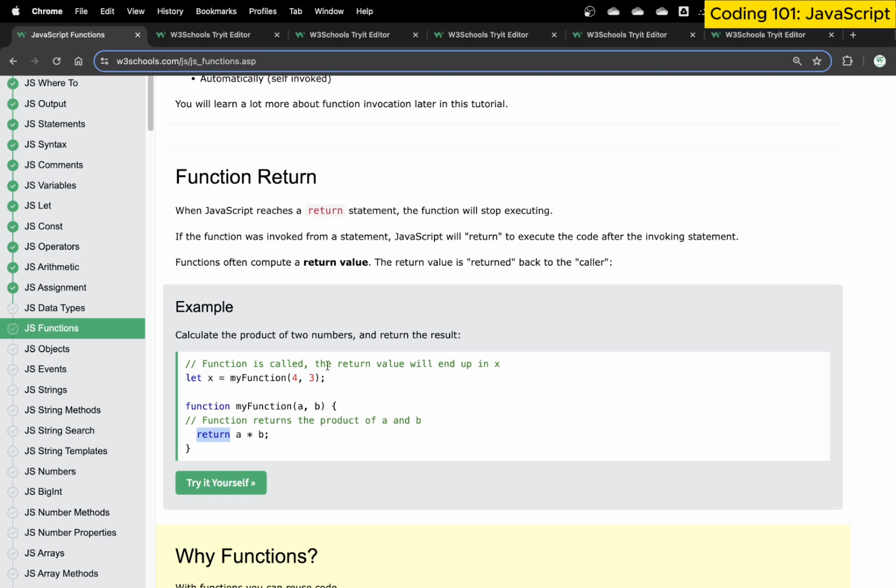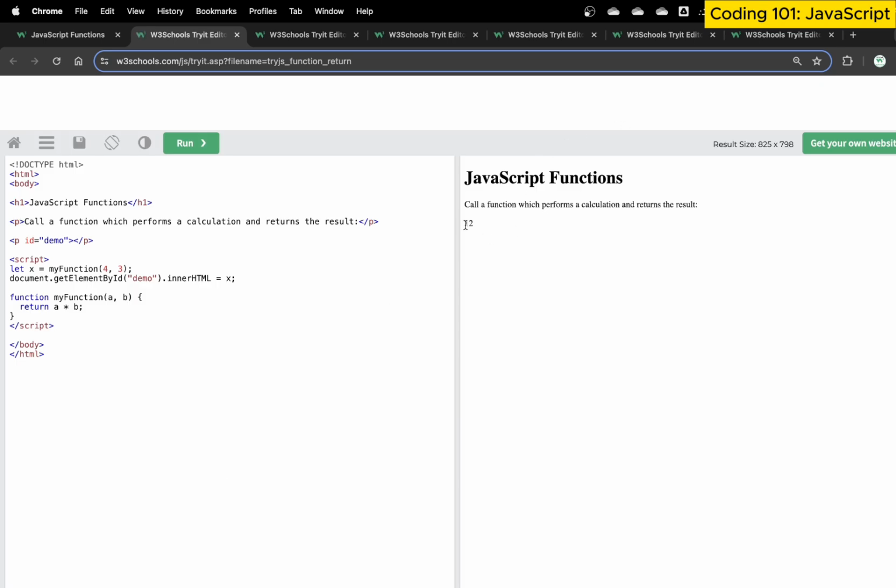So how do we call it? We call it using the name myFunction anywhere in the code. Here we have said, hey, myFunction(4, 3). We have given it two arguments because myFunction requires two arguments. It takes those arguments, multiplies them and returns the answer. When it returns the answer, we assign that answer back to the value of x. So if I execute this code, you see the answer is 12.